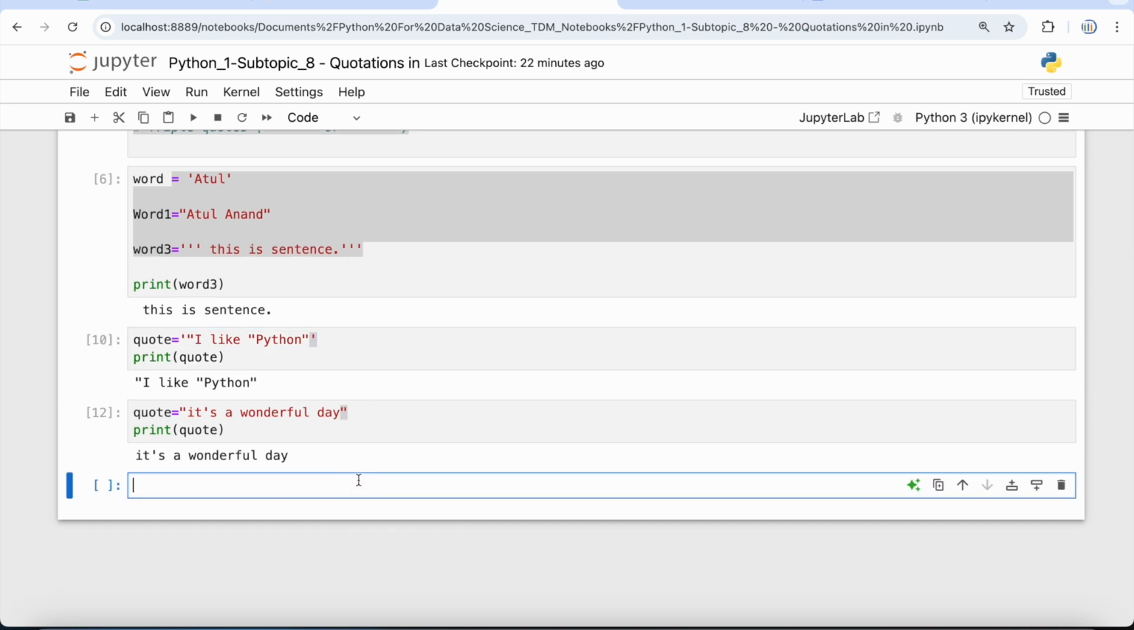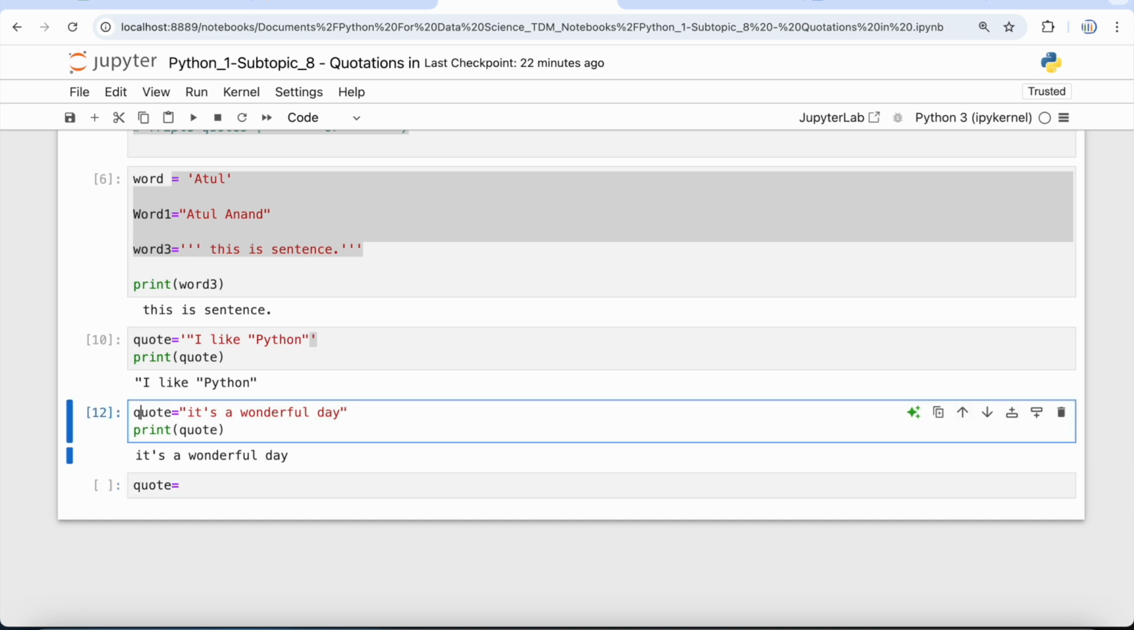Now let's assume a scenario where you have to use the same type of quote inside the string. Let's take an example and then I'll explain it to you. So let's say I have a quote, and let me copy this part.